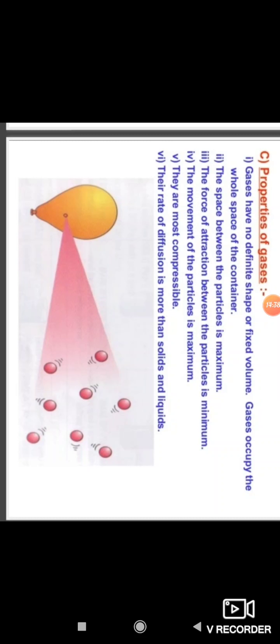How does the smell reach us? The particles of the aroma, which means smell here, the particles of the aroma of food mix with the particles of air, spread from the kitchen and reach us and further away. Note down the point: the smell of hot cooked food reaches us in seconds, compared with the rate of diffusion of solids and liquids.